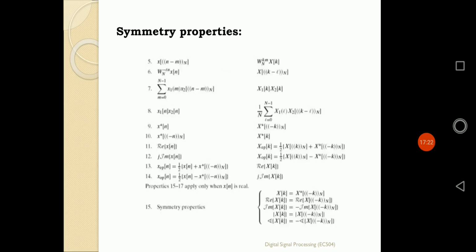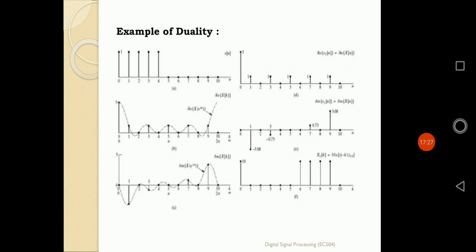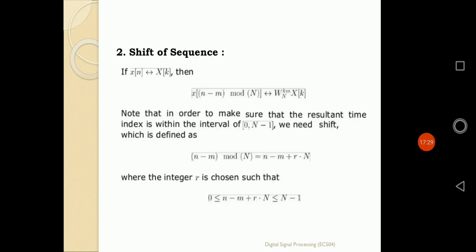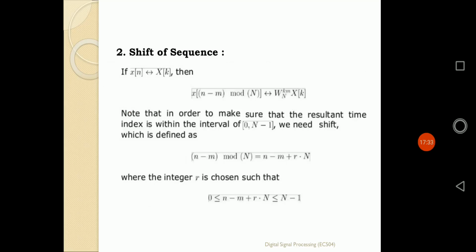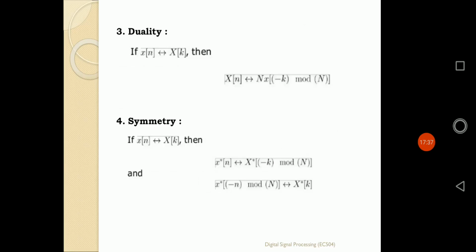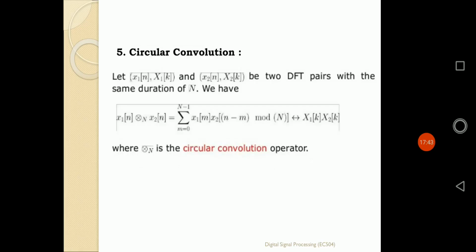So we have come forward about the different types of properties of DFT. What are the properties? The first is the linearity property. The second property is time shifting or circular shifting of a sequence. The third property is the duality property. The fourth property of DFT is the symmetry property. And the fifth property is the circular convolution property.